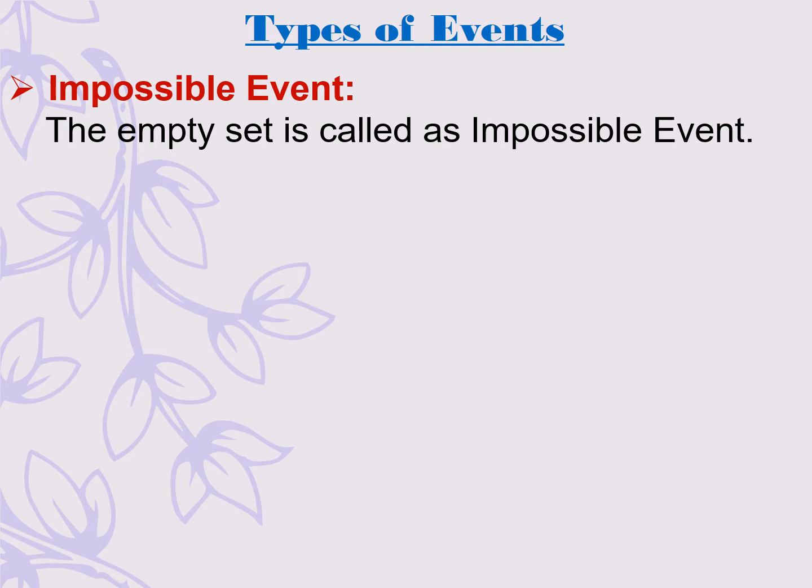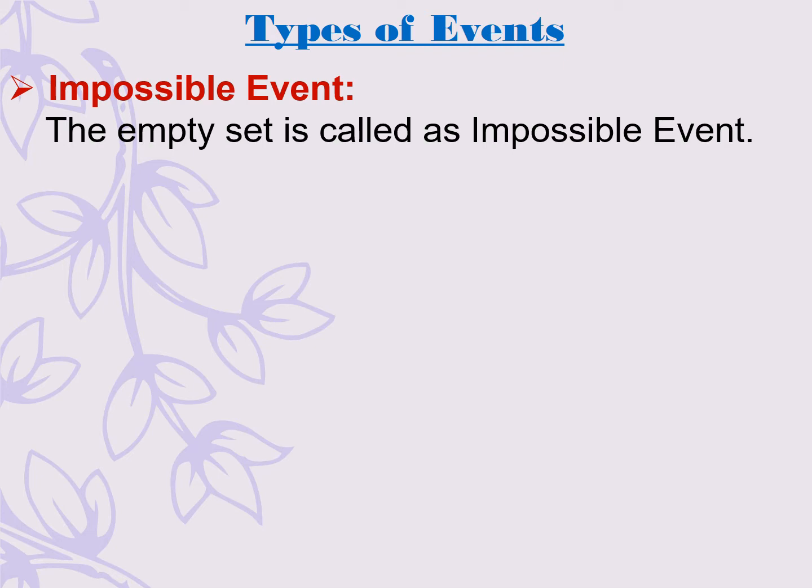Let us consider the previous example where we had two glasses. One was filled with orange juice, another with mango juice. Now, if I ask for a glass of water, then definitely the event will be an impossible one because the only two options are orange juice and mango juice, but I'm asking for a glass of water.